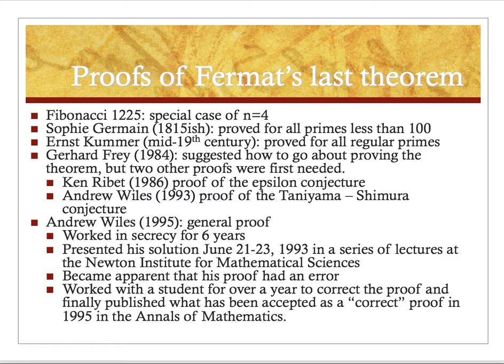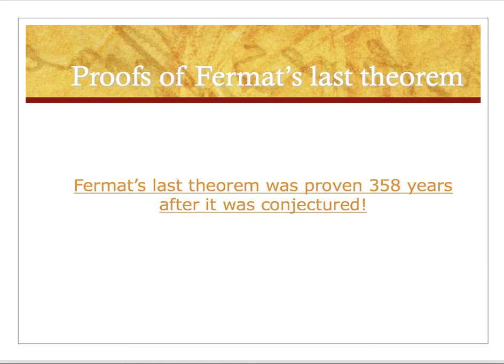However, as with any proof, especially of this kind, people check to make sure you haven't made a mistake, and an error was found. He went back to work on this, worked for over a year to make a correction, and finally published what has been accepted as a correct proof in 1995. So Fermat's Last Theorem wasn't proven until 358 years after it was conjectured.